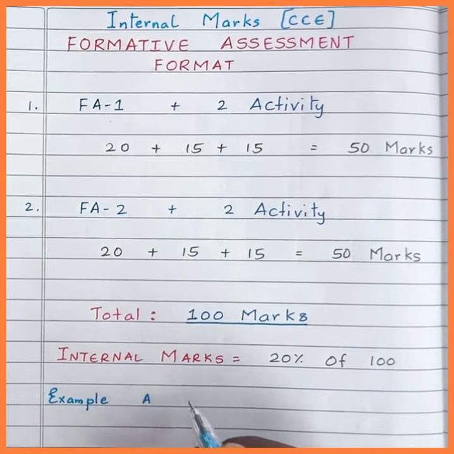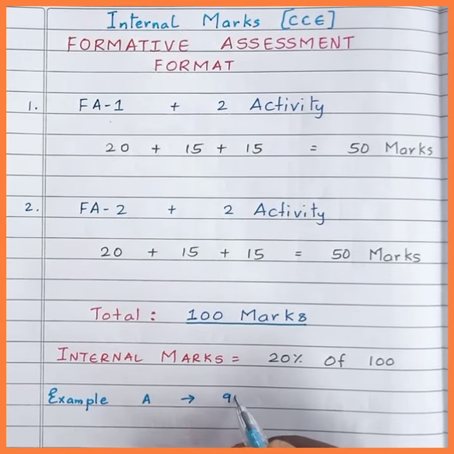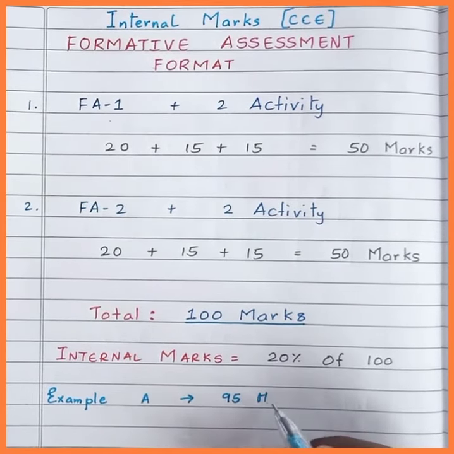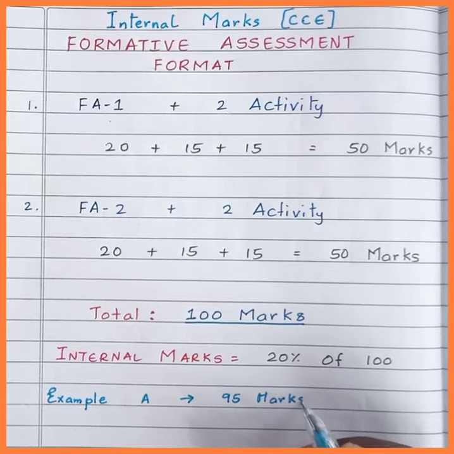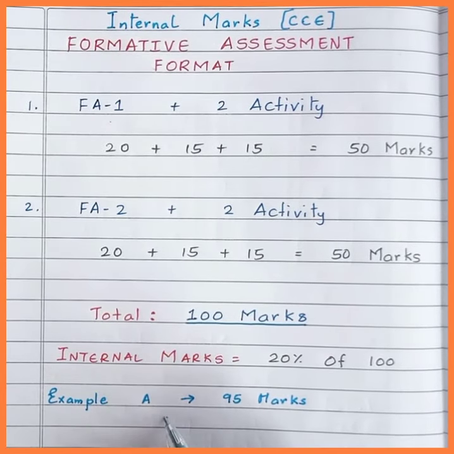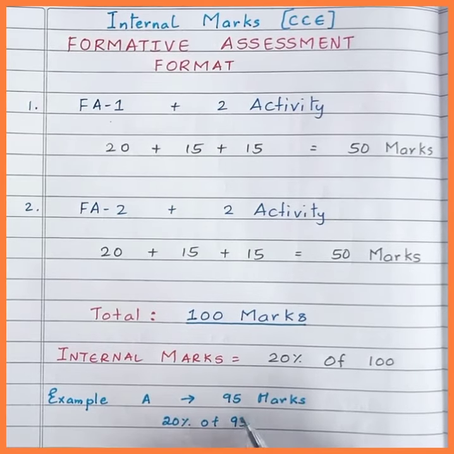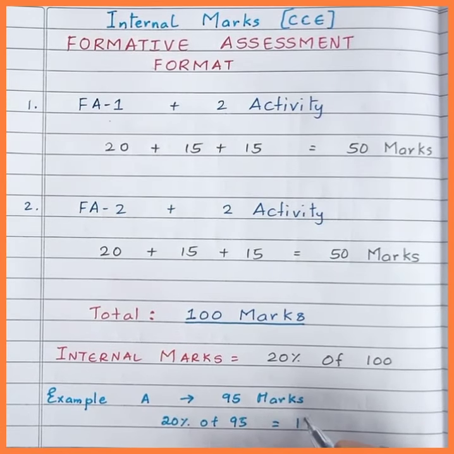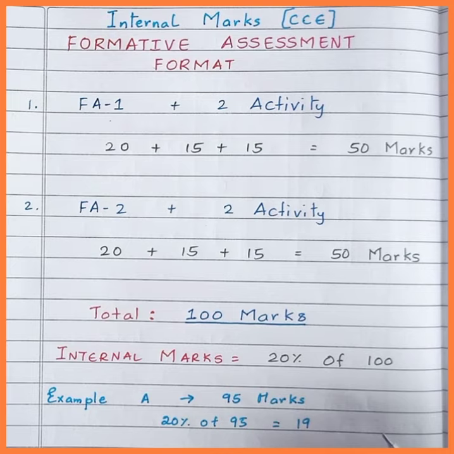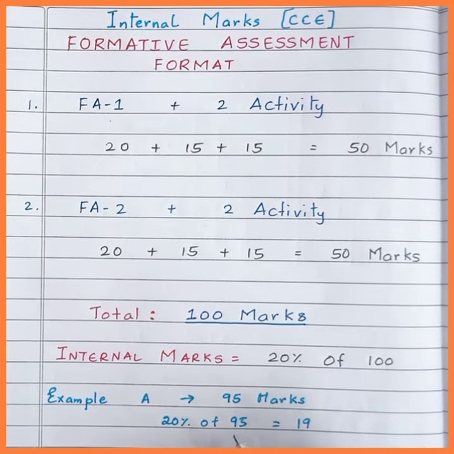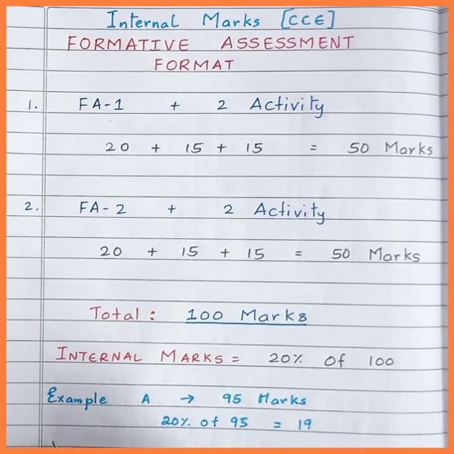Example, if student A scores 95 marks out of 100, then 20% of 95 is 19 marks. His internal marks will be 19 marks. Or you can just divide the marks scored by the student out of 100 by 5. This will give you the internal marks scored by the student.